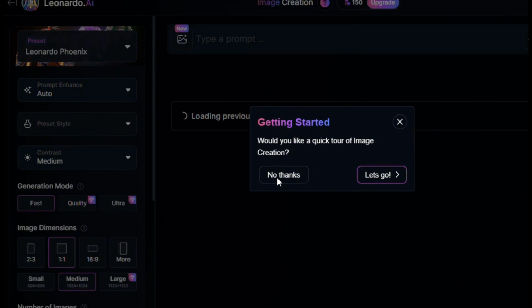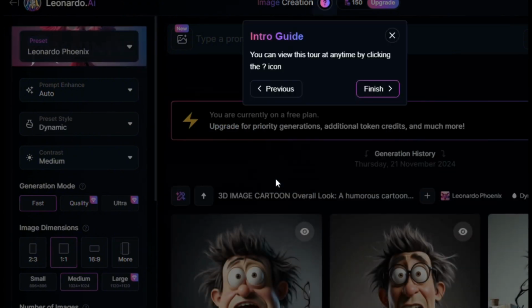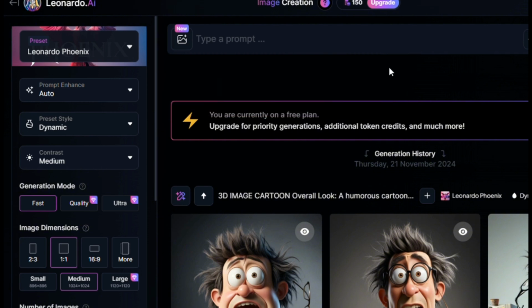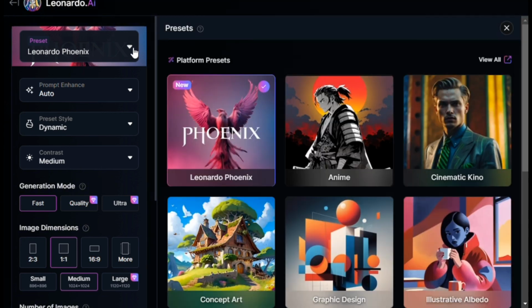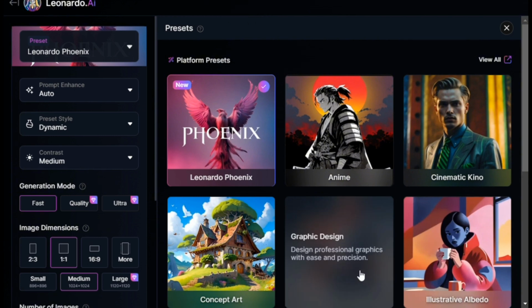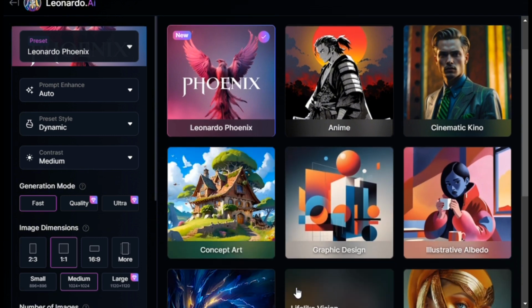You'll be prompted to enter a description. But hold on a second. Before you dive into that, let's make sure the settings are optimized for the best results. We need to select Leonardo Phoenix. This model is my go-to from personal experience. It gives the best results for what we're aiming to create. But feel free to try out others and pick what works best for your style.